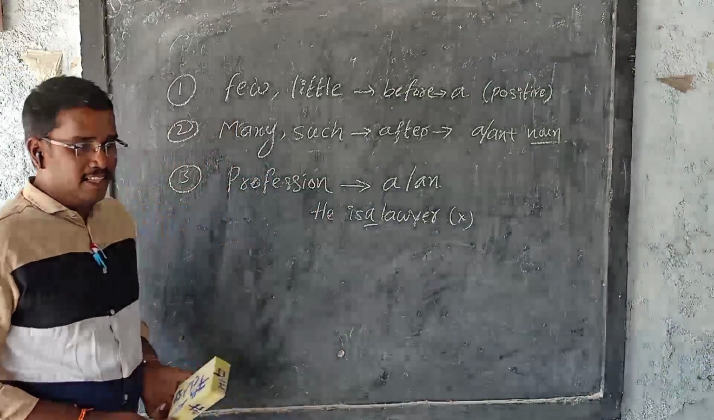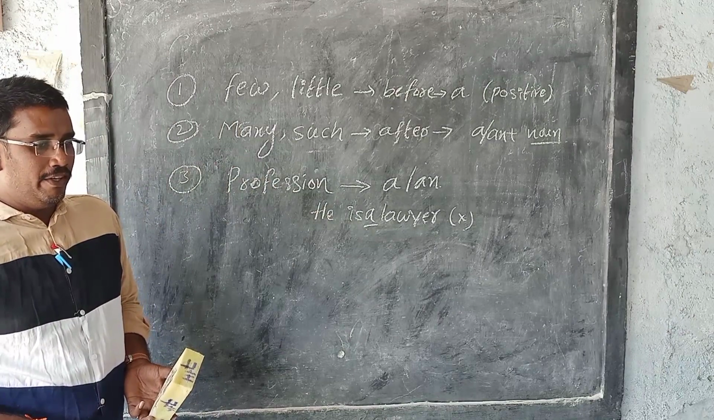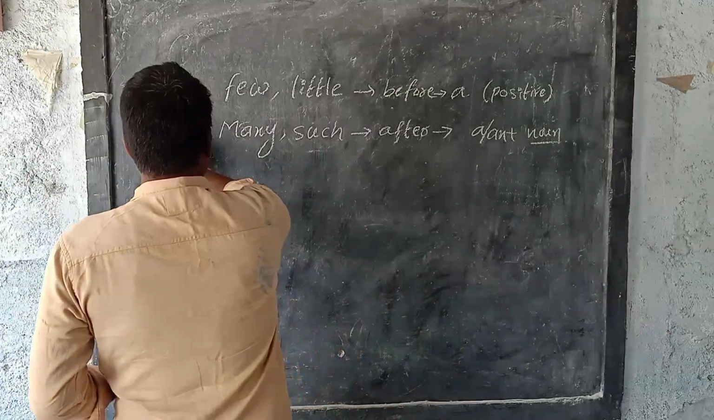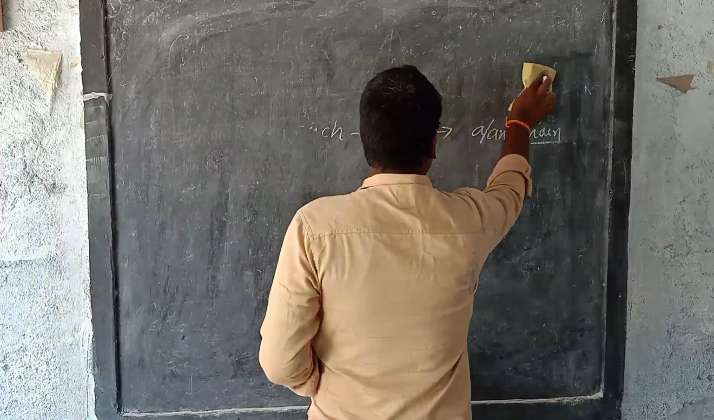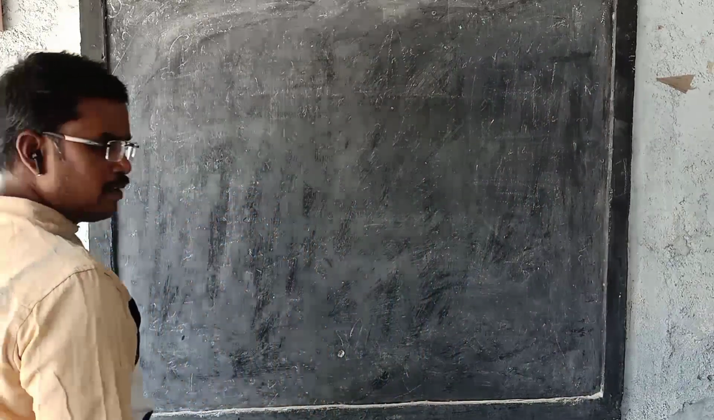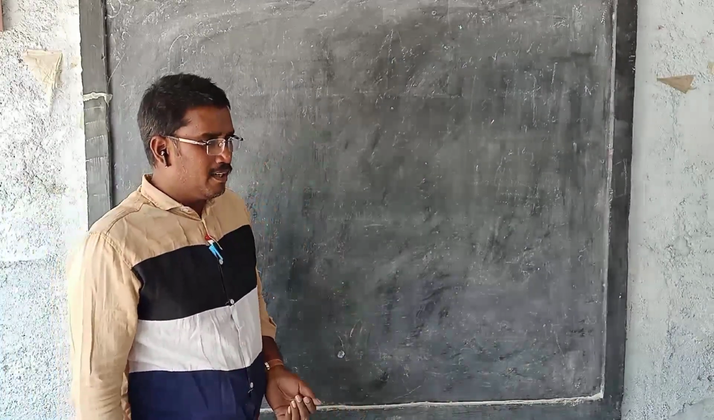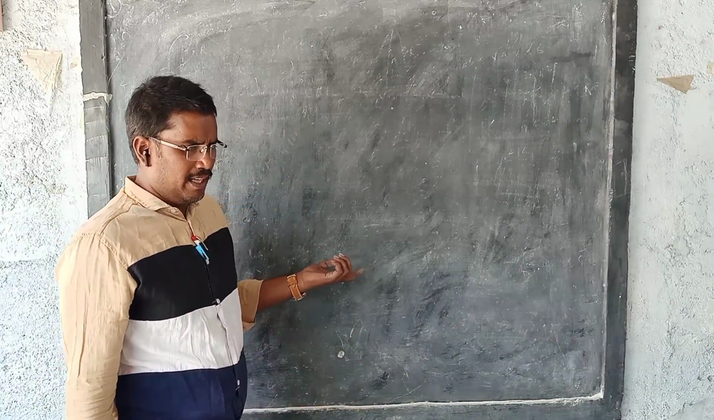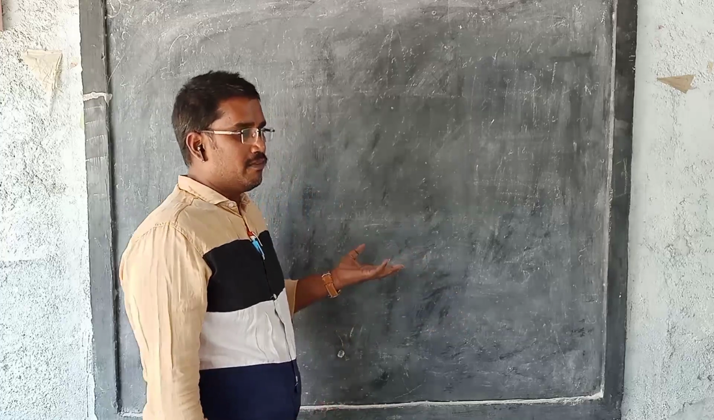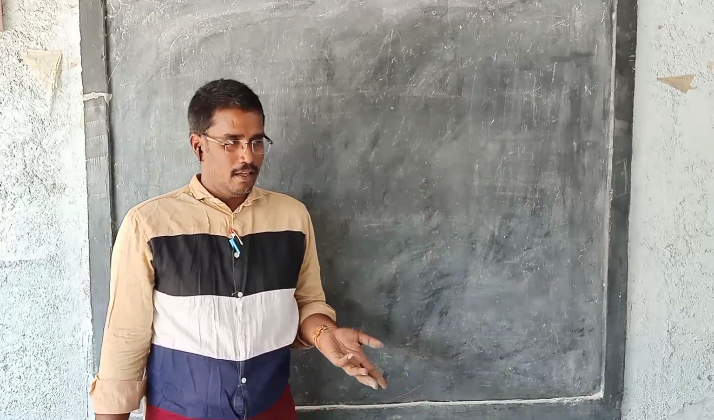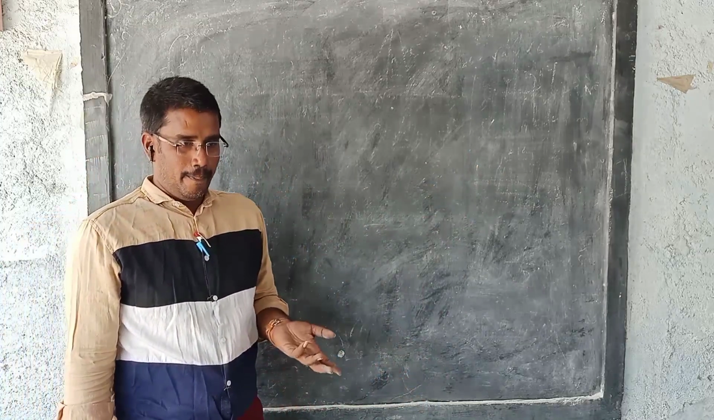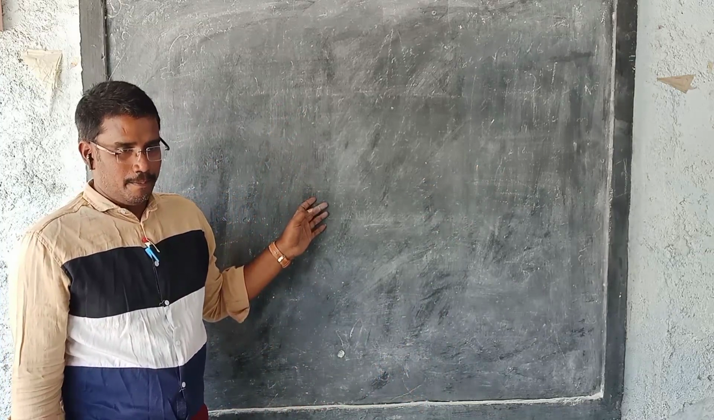These are the main three points, where we use articles, mainly "a" and "an". Before which one? This third one, engineer. Before engineer what comes? "An" comes, which means it starts with a vowel sound. Before that we have to use "an". If it doesn't start with a vowel sound, meaning it starts with a consonant sound, we have to use "a". These three points are the main ones for us.